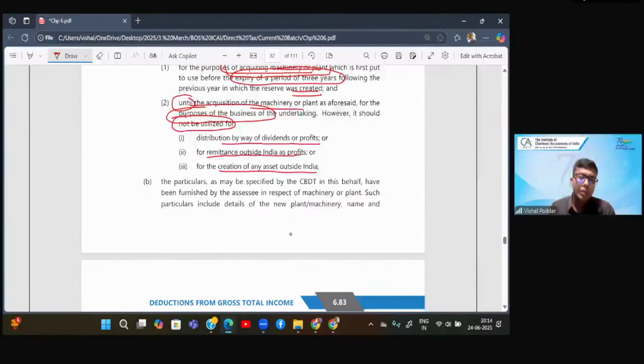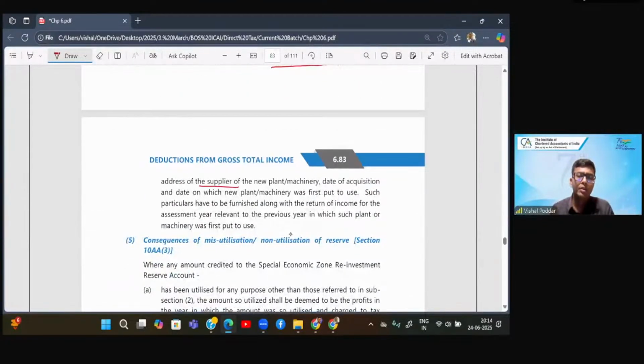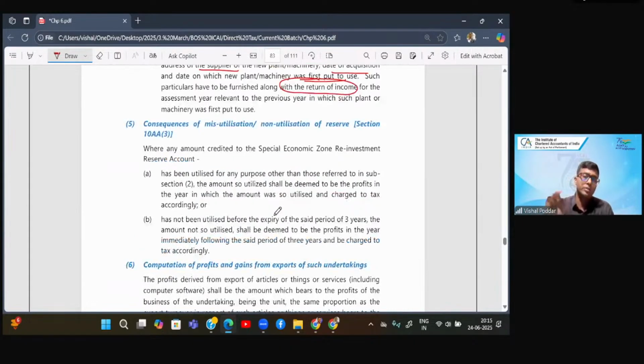Now, once you purchase this plant and machinery, you have to provide the details of this plant and machinery by furnishing the relevant details to the income tax department. CBDT has specified what information you should furnish relating to the plant and machinery. So the purpose is simple. Why are they creating this condition? So that whatever new plant and machinery you are acquiring, you provide details like the name of the supplier, the date of its purchase, when you are putting it to use, etc. And you have to provide it along with your return of income. This is done so that they can keep track whether or not you have utilized it properly